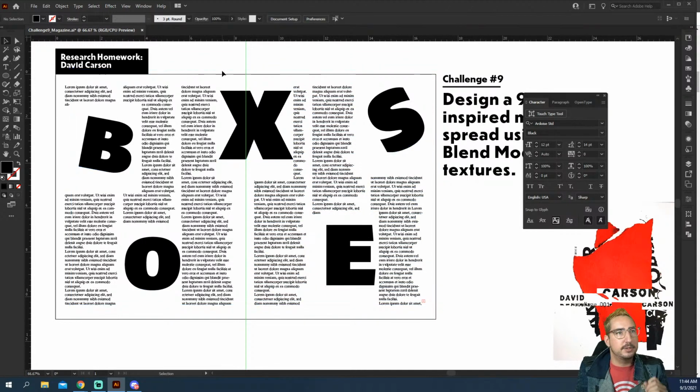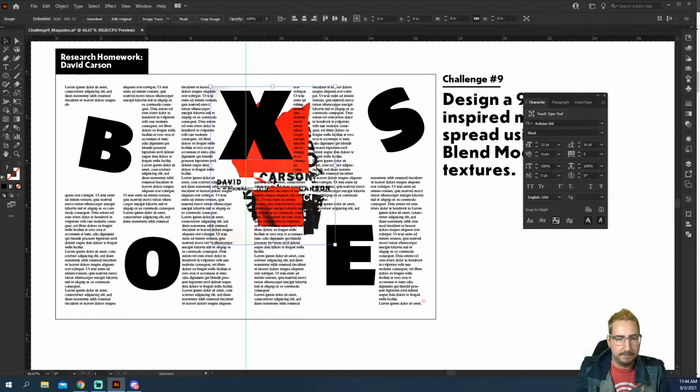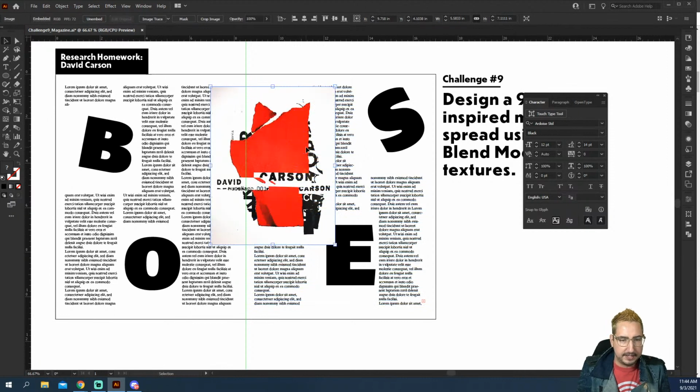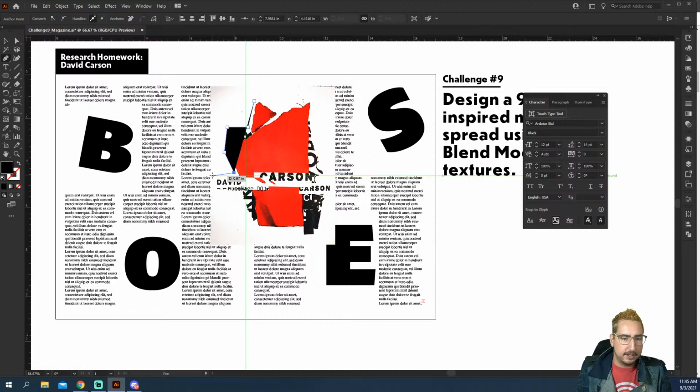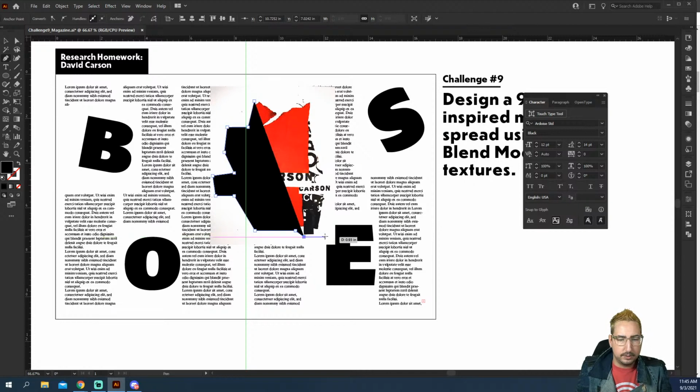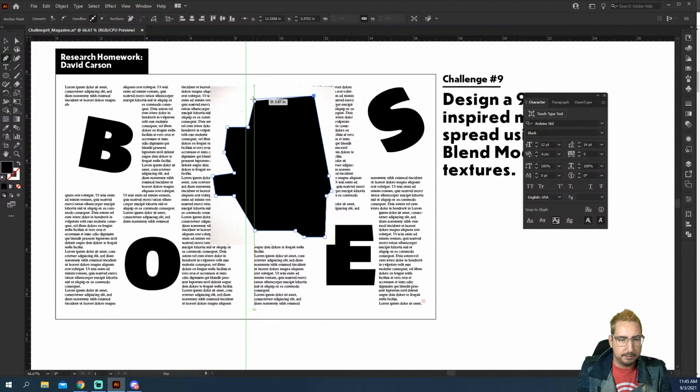So that's looking good. We're doing some text wrapping. If you also want to text wrap maybe a shape, right? Maybe we want to put some of this graphic in here. What we can do is just grab the pen tool and kind of go around the area. And as we go around the area of this graphic, we're actually going to change the blend mode here. And we've talked about blend modes before. We haven't really covered them very much in this kind of section.